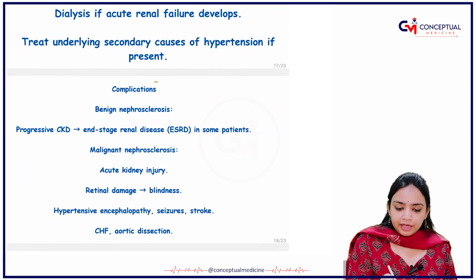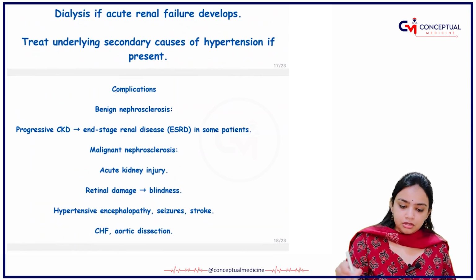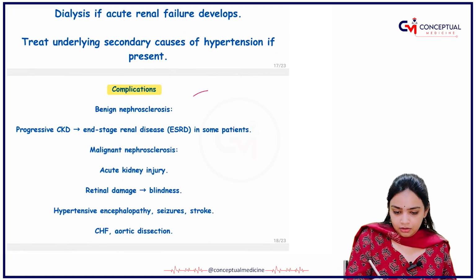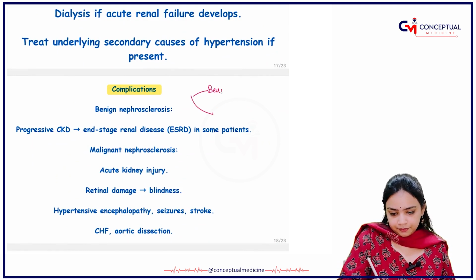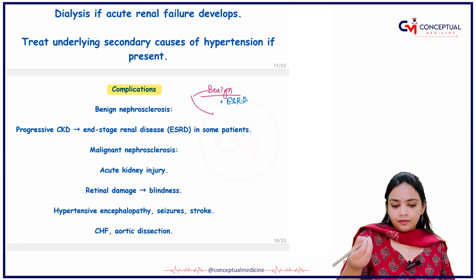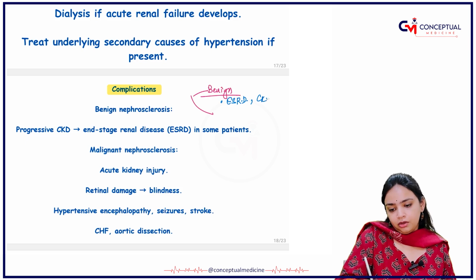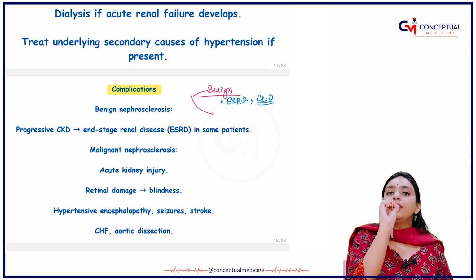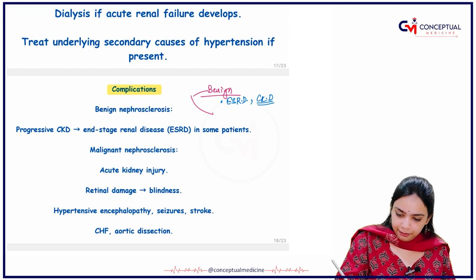Let's see what complications can occur. In the benign one, the complications that can occur are CKD. That is, chronic kidney disease can progress to end-stage renal disease in some patients.